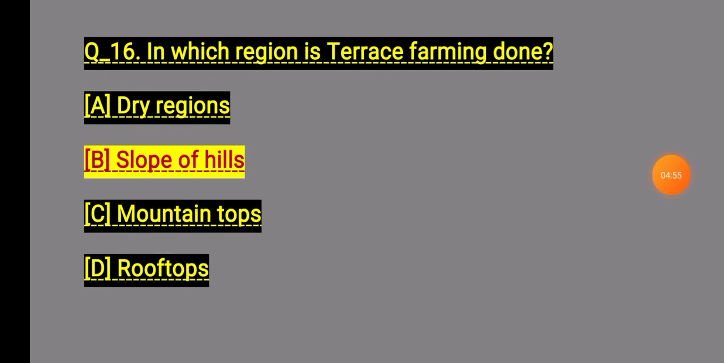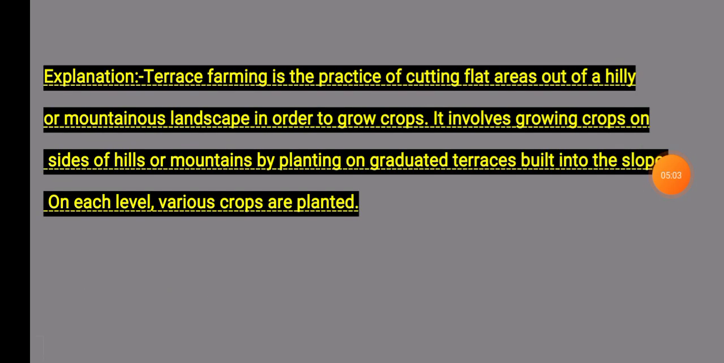Option B, slope of the hill, in which region is terrace farming done? Question 16, explanation: Terrace farming is the practice of cutting flat areas out of hilly and mountainous landscape in order to grow crops. It involves growing crops on the side of a hill or mountain by planting in graduated terraces cut into the slope, and on each level various crops are planted.